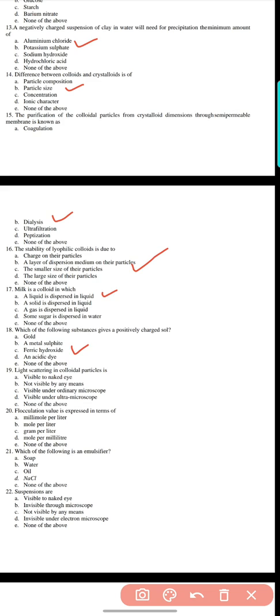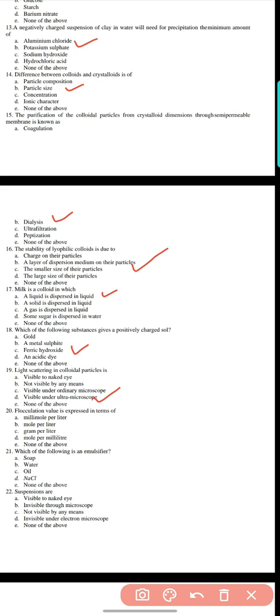Question 19. The light scattering of colloidal particles is: visible to the naked eye, not visible by any means, visible under an ordinary microscope, or visible under an ultramicroscope. Here the answer is visible under an ultramicroscope, option D.